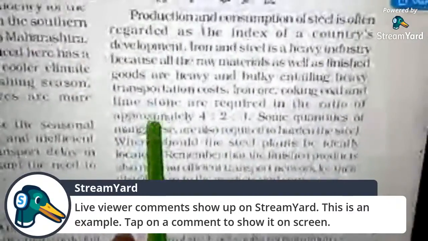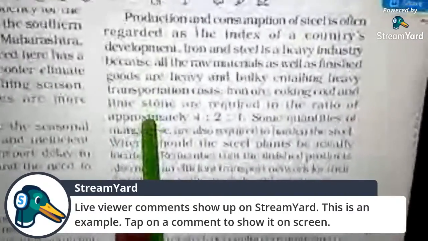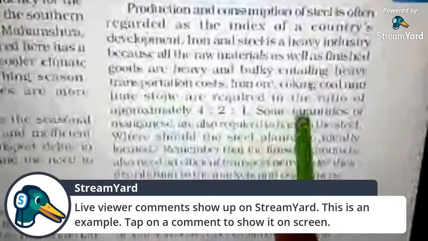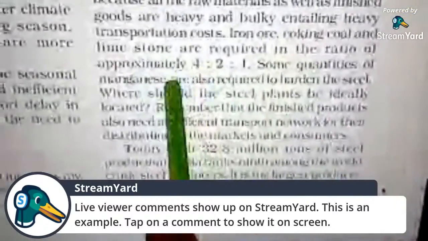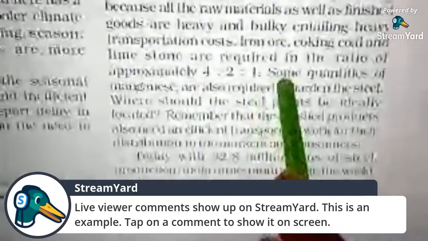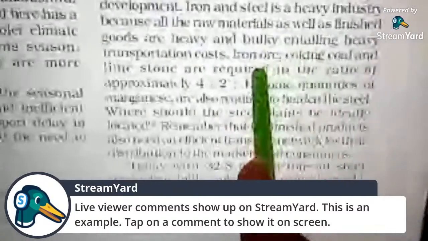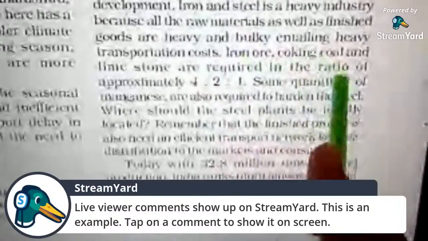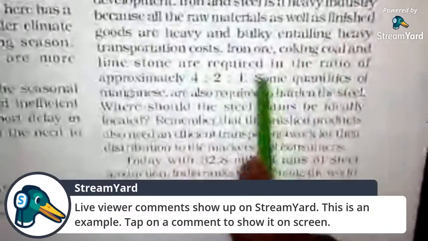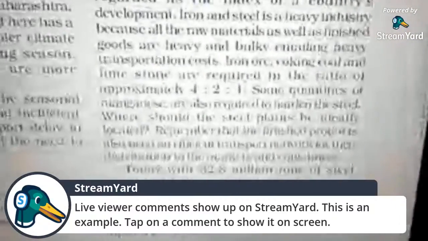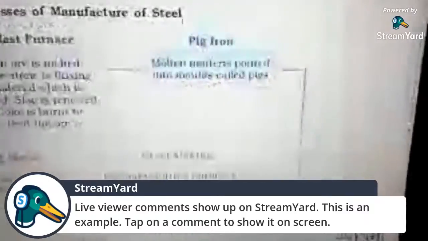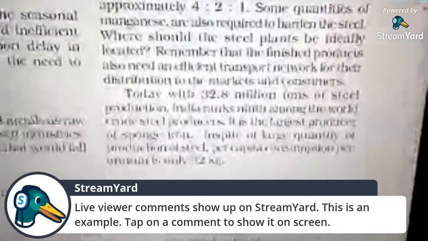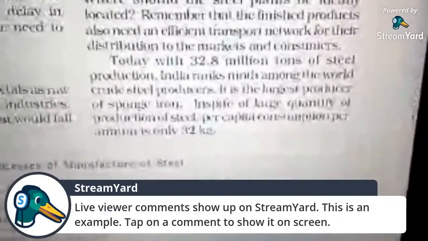Why is manganese required? Manganese is required to increase the hardness of the steel, to harden the steel. So the main raw materials required in the steel industry are iron ore, coking coal and limestone, as well as manganese. Now, in our country, we are producing as well as consuming steel.